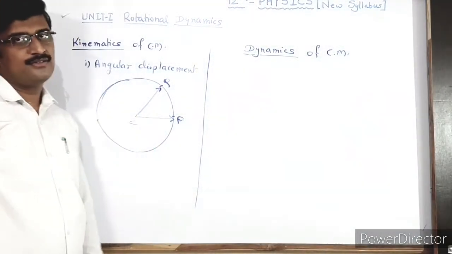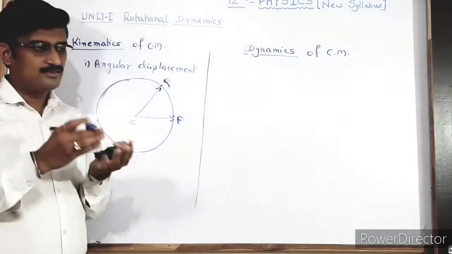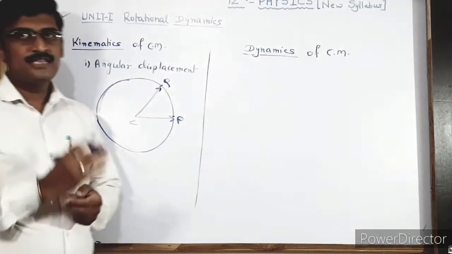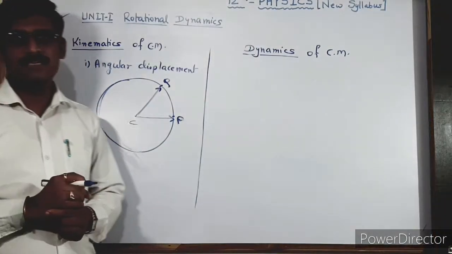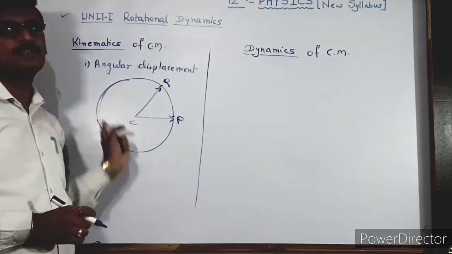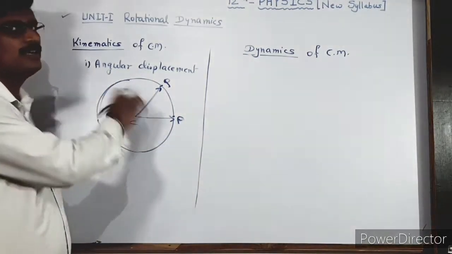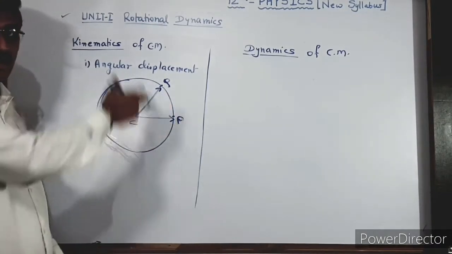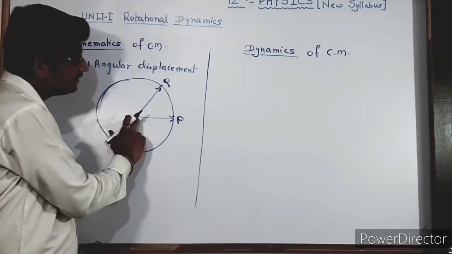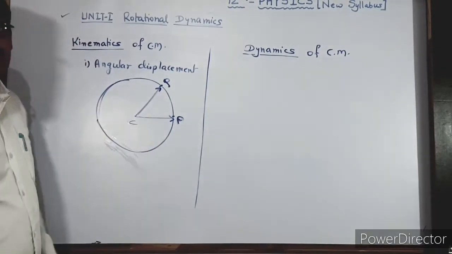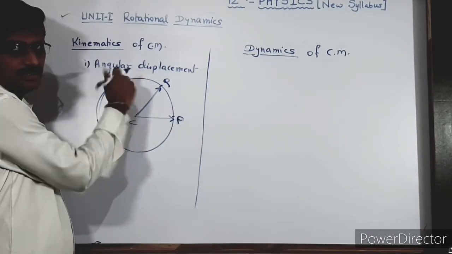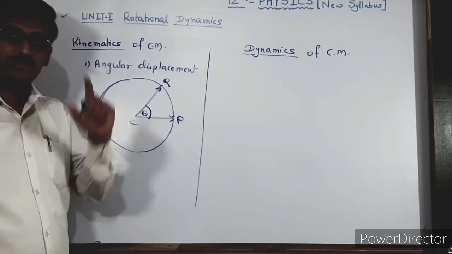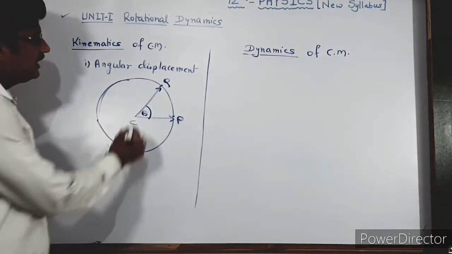In linear displacement, when a body moves in a straight line, we call it translational motion, and we say that linear displacement has occurred. But here the body is moving in a circular path, so here we call it angular displacement. Whose displacement? The displacement of this particle from P to Q along the arc of the circular path, but its position vector changes its position from CP to CQ. Then the angle by which it changes its position can be called the angular displacement of the particle. Now theta is the angular displacement of the particle.